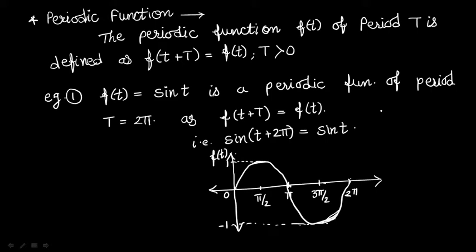For example, f of t equal to sin t. We know that the graph of sin t is a wave function. Here the period is 2 pi. After this 2 pi period, the curve is repeated. Therefore, its period is 2 pi. If we substitute the values here, f of t plus 2 pi, we get the same value, that means sin t.